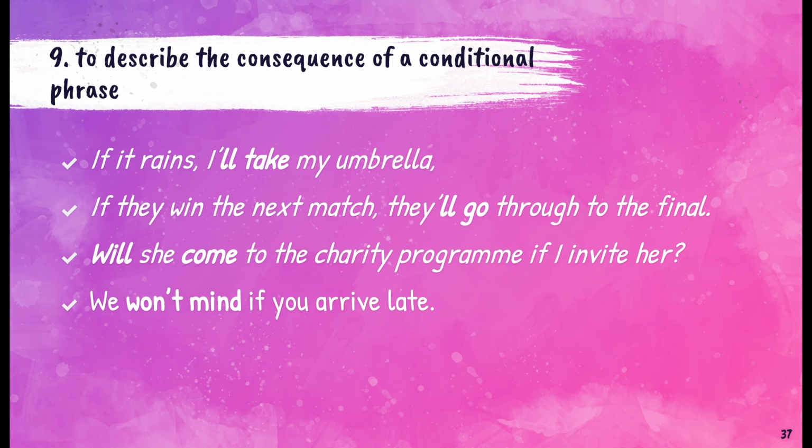You can notice over here that each of these sentences is made of two parts, that is, two clauses. If it rains, I'll take my umbrella. The if clause is the conditional clause, and the other clause is the result clause. If the if clause is used at the beginning of the sentence, we separate this clause from the other clause with a comma. But when it is used in the end of the sentence, there is no comma to separate them.